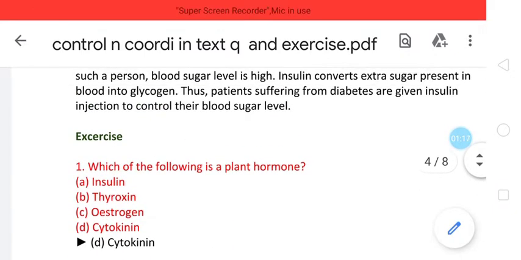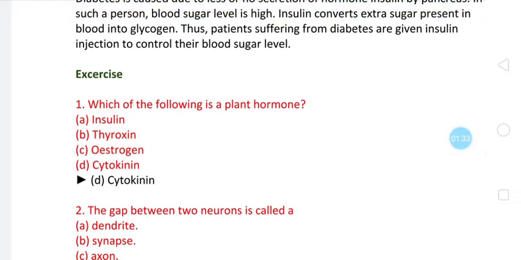So this is the exercises section. From here it starts. The first question asked is: which of the following is a plant hormone? Options given are insulin, thyroxine, estrogen, and cytokinin. Insulin, thyroxine, and estrogen are all animal hormones, whereas only cytokinin is a plant hormone. So cytokinin will be the answer.